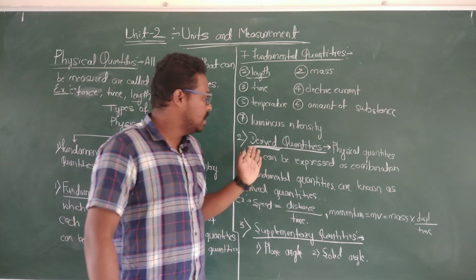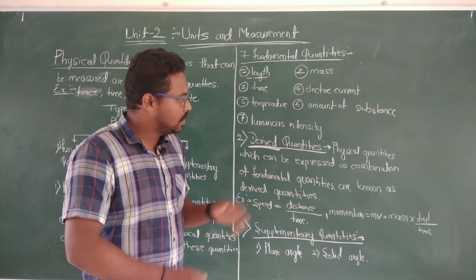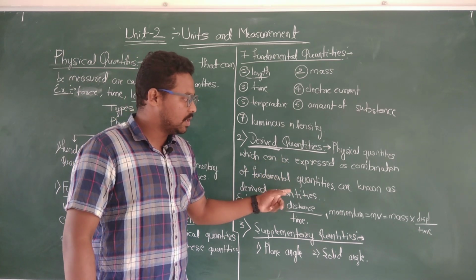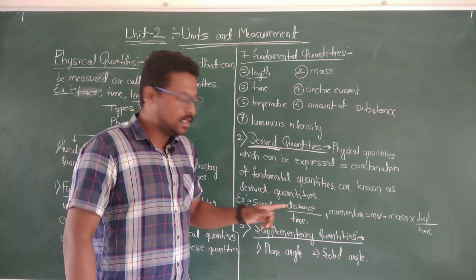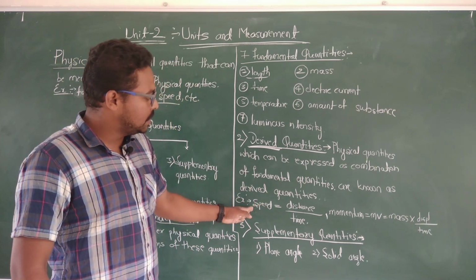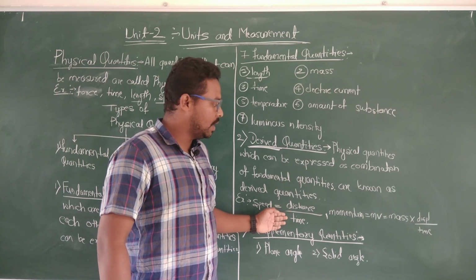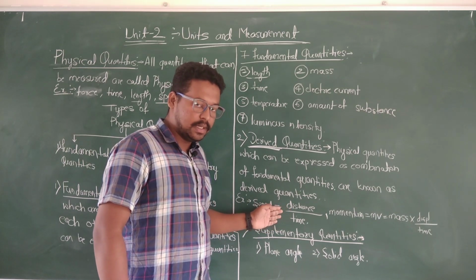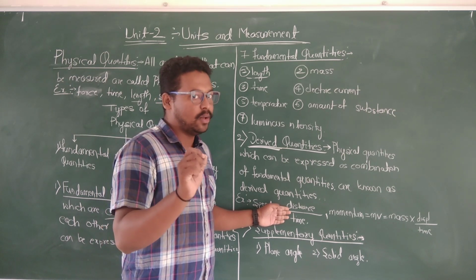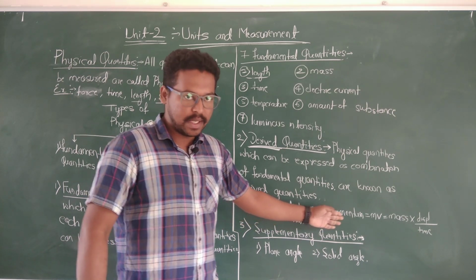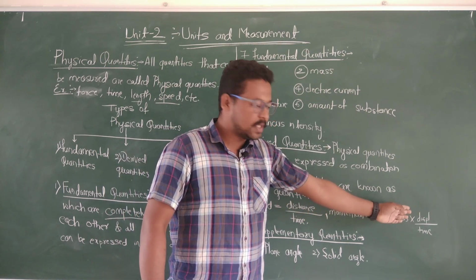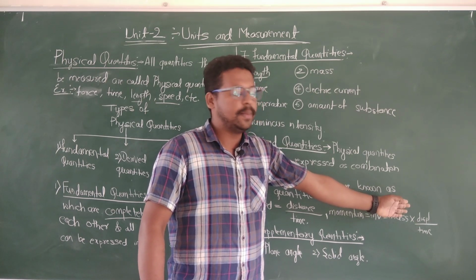The second type is derived quantities. Physical quantities which can be expressed as a combination of fundamental quantities are known as derived quantities. Is it clear? The example for derived quantities is speed: distance by time. Distance by time is speed, so it is derived from fundamental quantities, and we call it a derived quantity. Momentum is the product of mass and velocity, and mass is a fundamental quantity. Displacement means length, which is also a fundamental quantity.